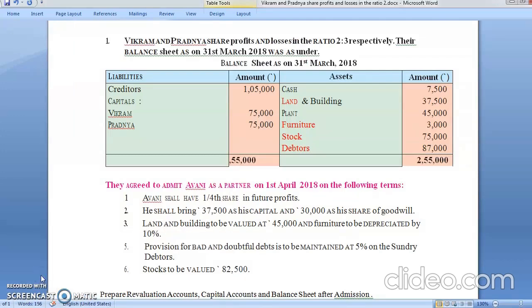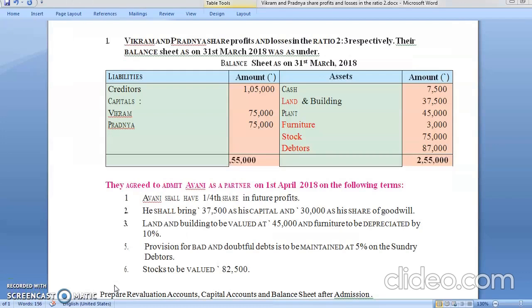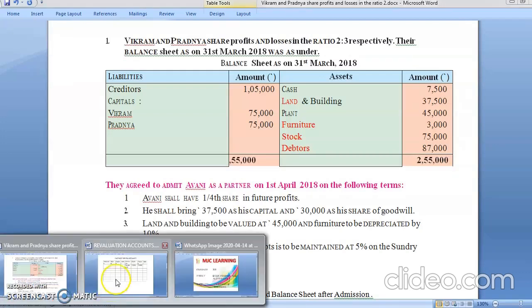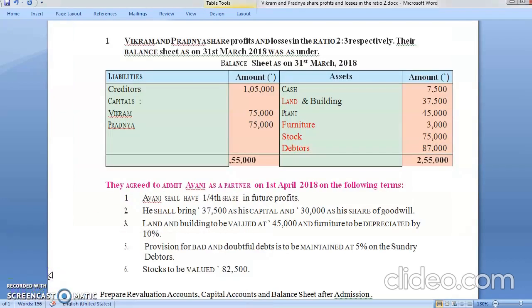Now we'll come to the credit side. The credit side, that means the asset side. Asset side is having a balance of cash, rupees 7,500. See, in working note, you will be making two accounts. One is goodwill and one is cash account. So here you will write cash, to balance brought down. What was the balance brought down? It was 7,500. So I'll write here 7,500. Very good. This way you are supposed to do all the posting.